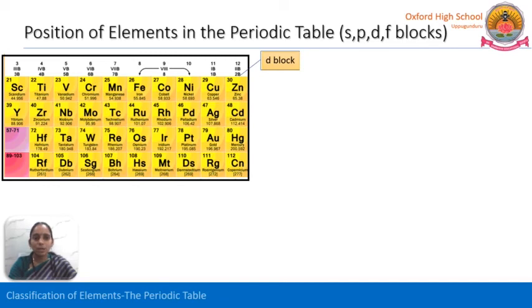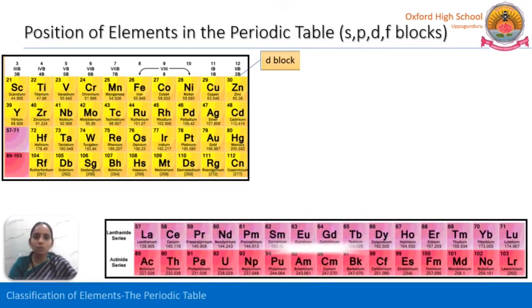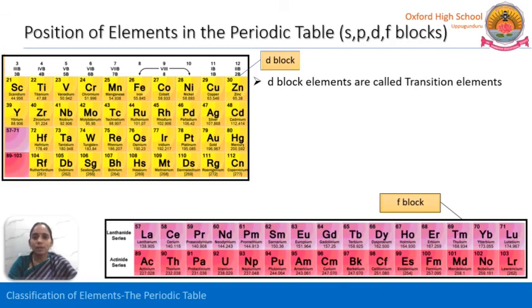These are called D block elements. Why? Because the differentiating electron enters into the D subshell. So these are called D block elements. Also, under the periodic table, two more lines, those are lanthanide series and actinide series. Those are called F block elements because the differentiating electron enters into the F subshell. But this D block has one more name, that is transition elements.